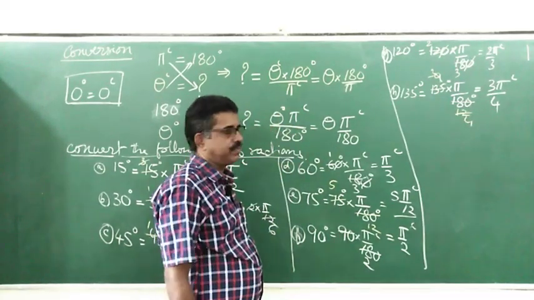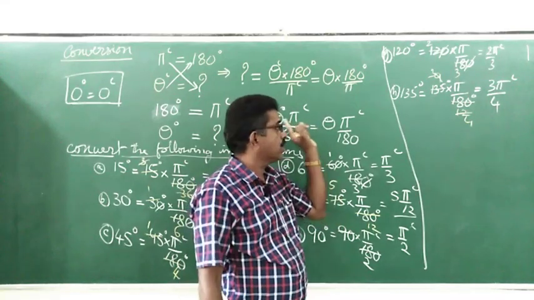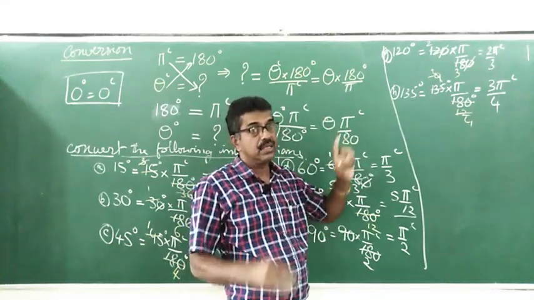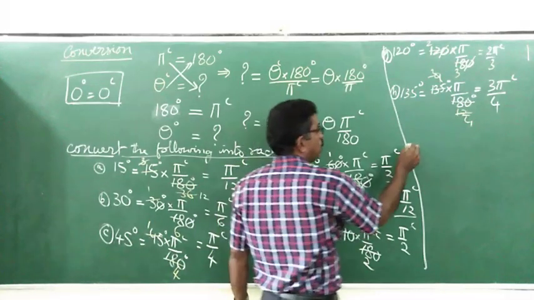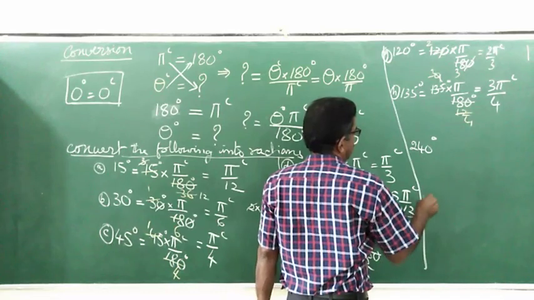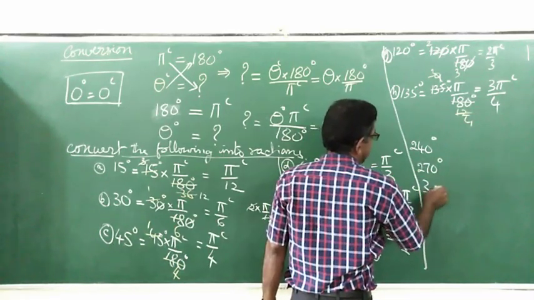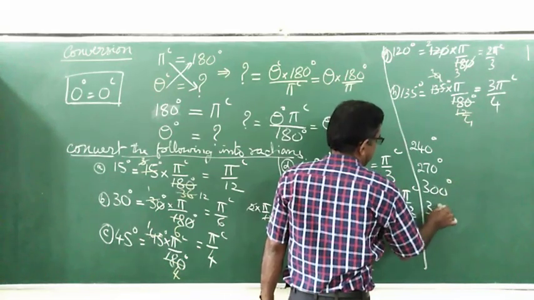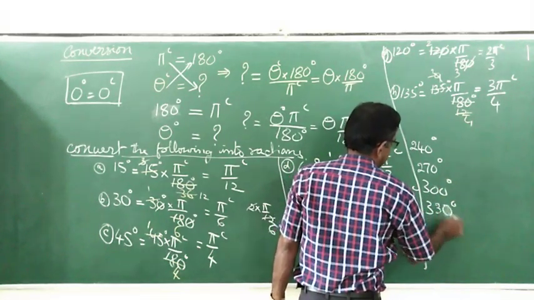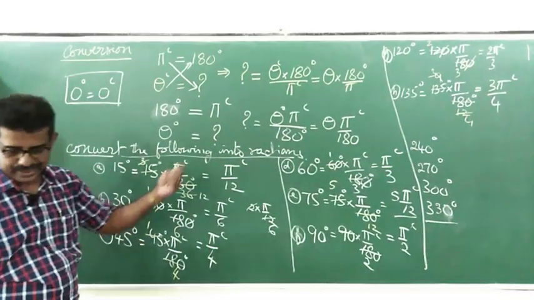Correct? So these are the few cases which have been discussed in your notes book. I have highlighted. Similarly, you must be in a position to tell what is 240 degree. Practice for me 240 degree, 270 degree, 300 degree, 330 degree. You'll get the simple answer for this. Okay.